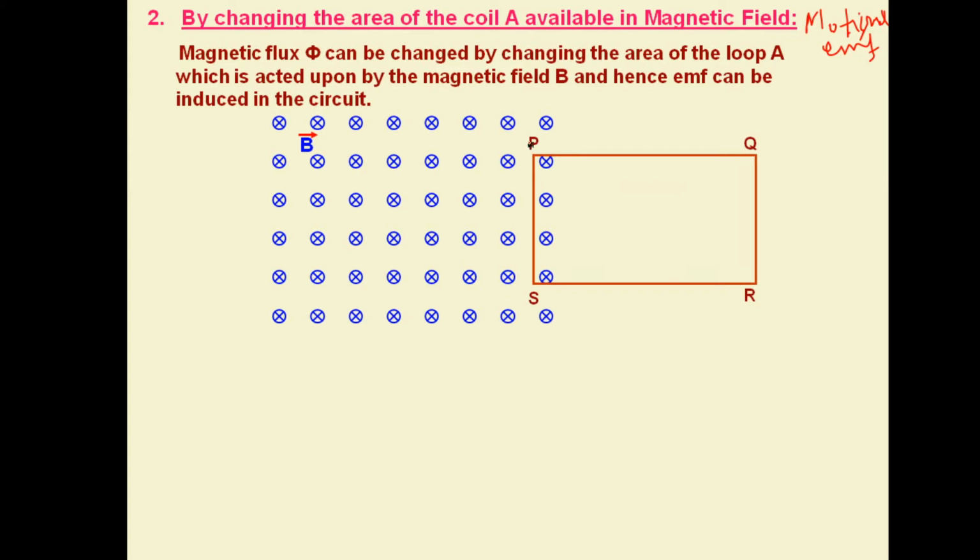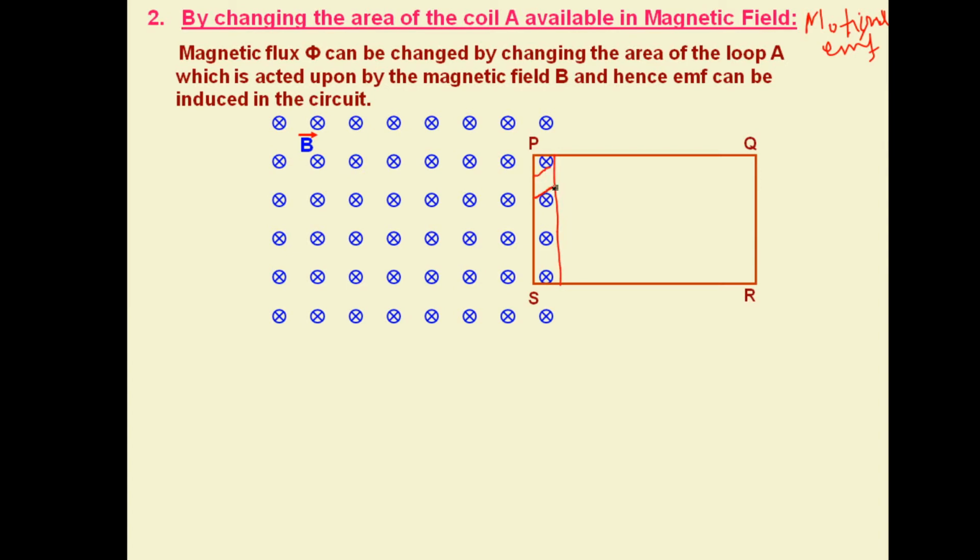So this conductor has a certain magnetic flux, but it is passing through this portion of area only, this shaded one.